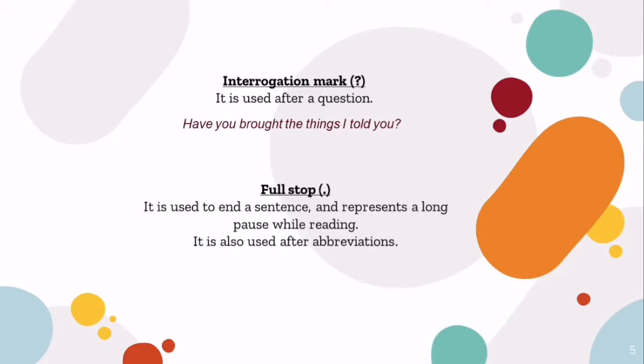And comes the full stop. It is used to end a sentence and represents a long pause while reading. It is also used for abbreviations, means short forms. Let's see the examples. Sangeeta writes stories, followed by a full stop. M dot A dot, that is M full stop A full stop, that's a short form of Master of Arts. And G.P. Jain, G.P. might be the name of somebody, the short form of a name.